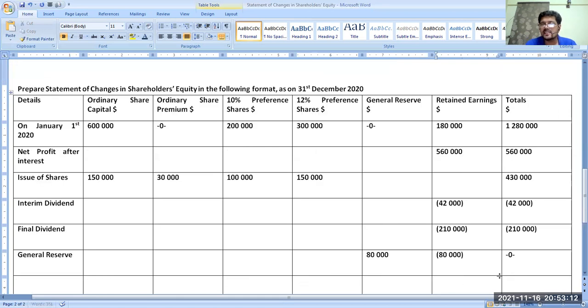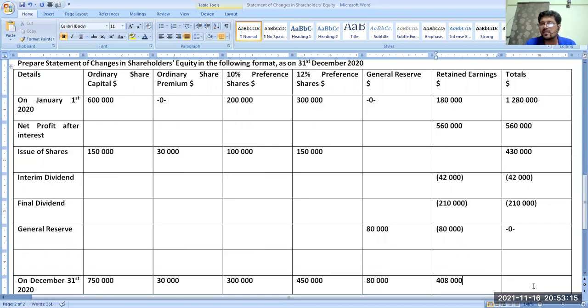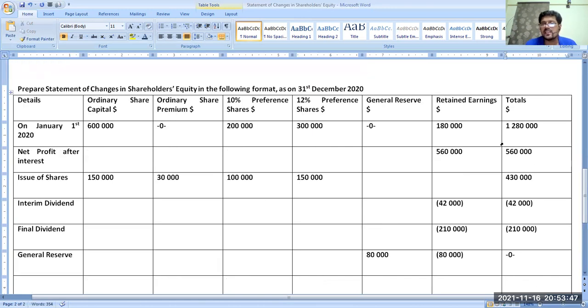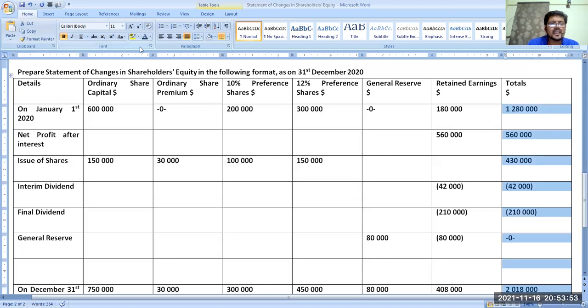Now get the total from here. See, we have to be very much clear. First, we'll get the total from this line. $1,280,000 plus $560,000 plus $430,000 minus $42,000 minus $210,000. The answer is 2,018,000. This is the shareholders' equity. So we have got the total vertically of the totals column here. Okay, we got the totals here vertically, and I'm changing the color.